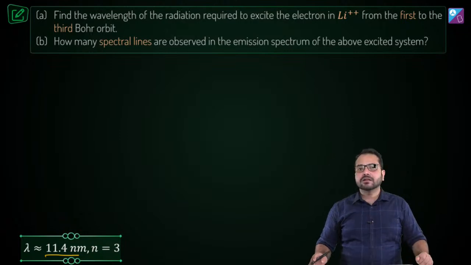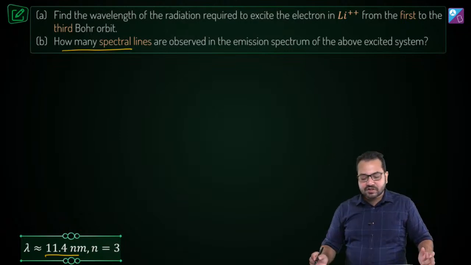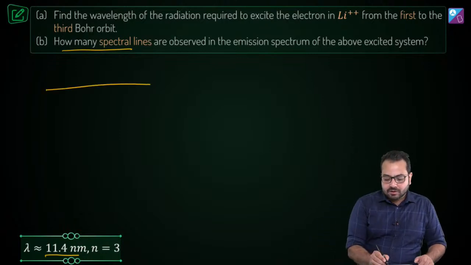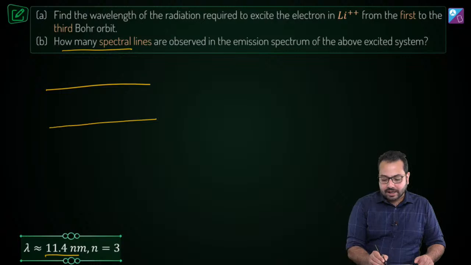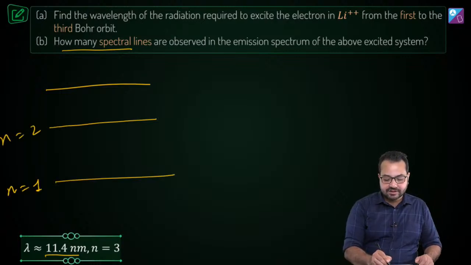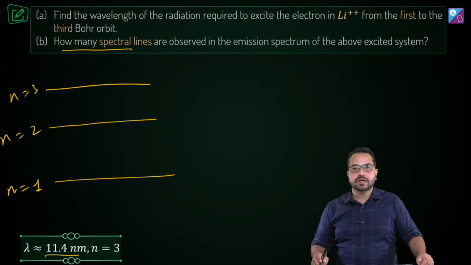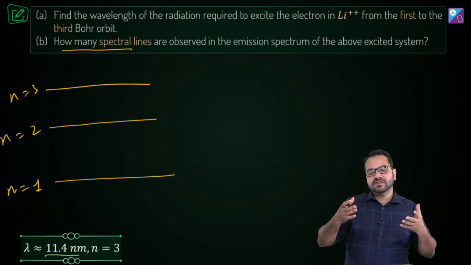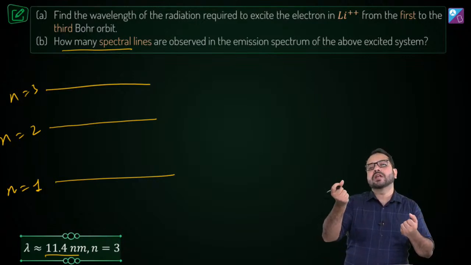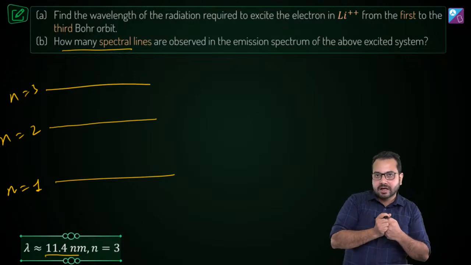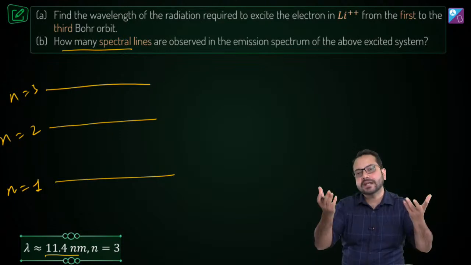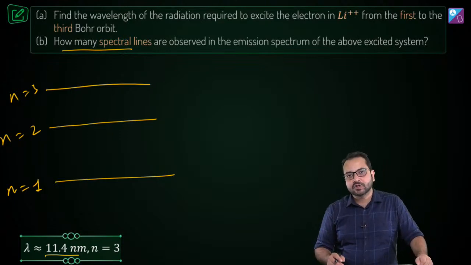Okay, but there is another part to this question. How many spectral lines are observed in the emission spectrum? Okay, let's talk about that. So let's say this is n is equal to 1, this is n is equal to 2, and this is n equal to 3. Now transition can happen in both ways. If the atom is absorbing energy, then it will be in the absorption spectrum, and if the atom is releasing energy, then it will come in the emission spectrum.